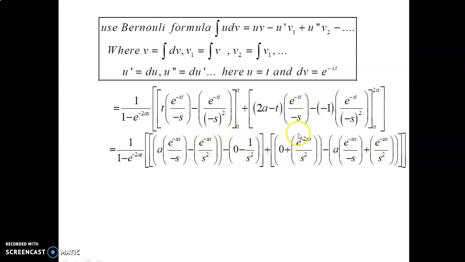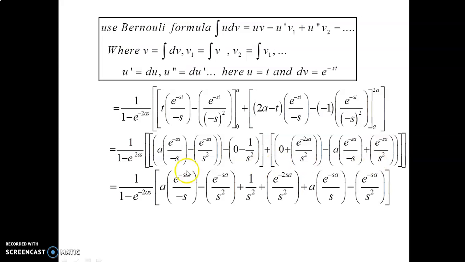Next integration part is this. You want to apply the upper limit, that is t equal to 2a. 2a minus 2a is 0 plus e power minus 2sa divided by s square. This is upper limit over, minus you want to apply the lower limit, that is t equal to a. Now 2a minus a is a and e power minus sa divided by minus s plus e power minus sa divided by s square.